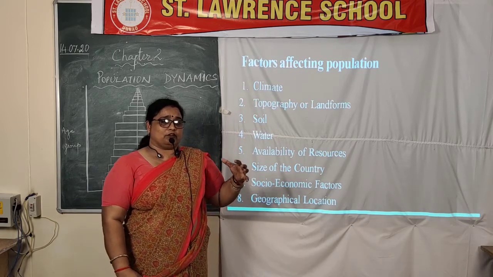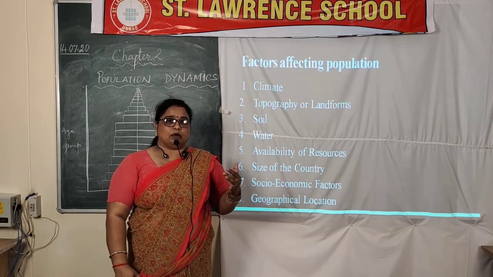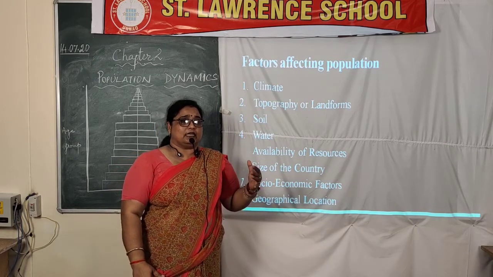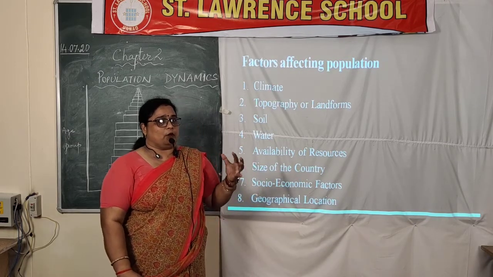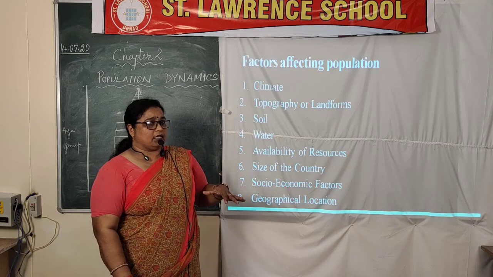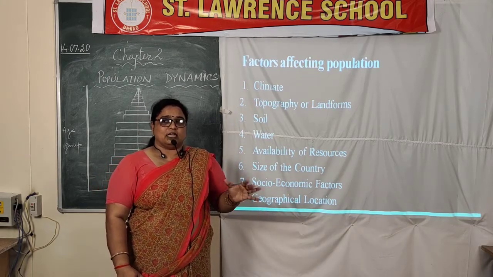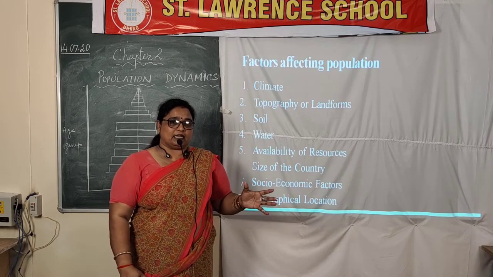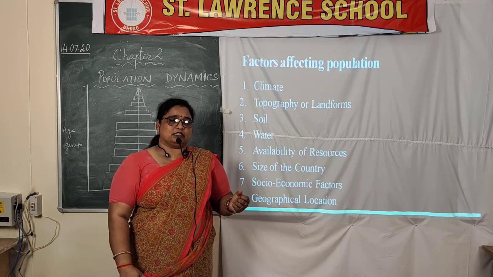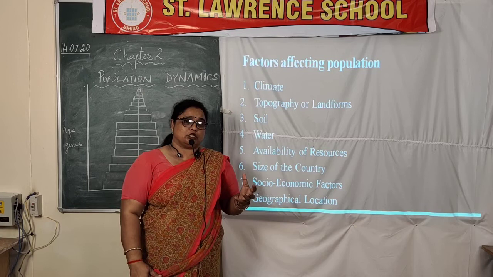So in such topography, wherever the mountainous region is there, hills are there, the population is less, whereas in plains where the climatic conditions as well as the topography are good, the population is more.